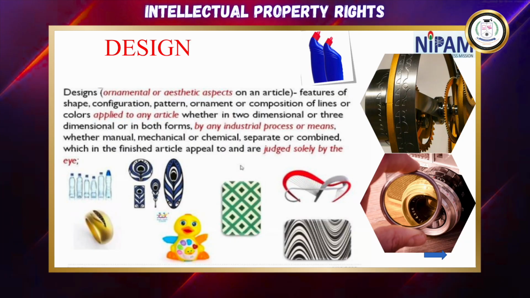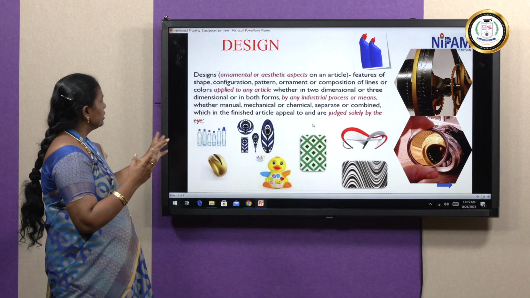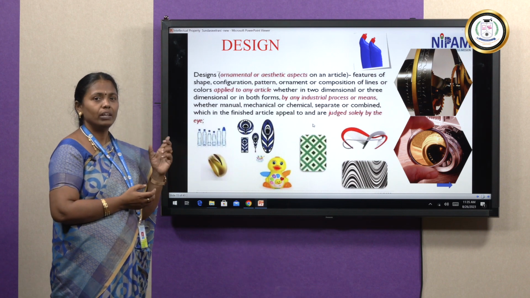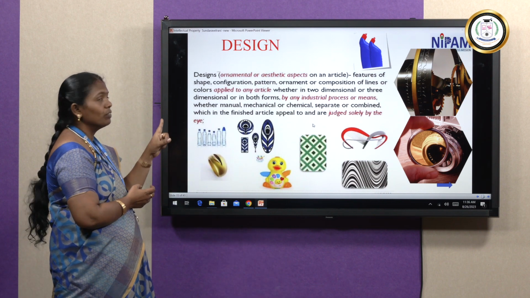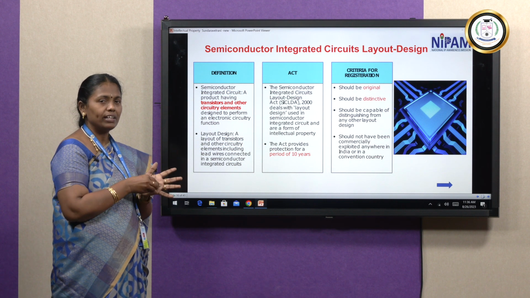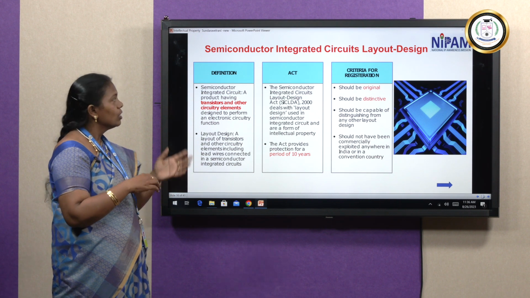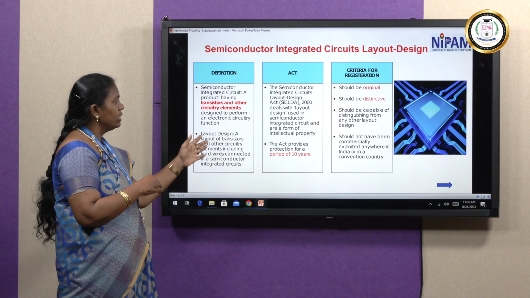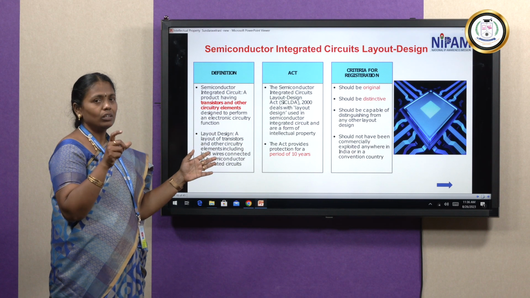Next is my design. How you are designing one motor or one product or one method. Here these are some basic symbols. Whether it is round or vertical, this also they can claim. This is the main part of designing one product. Then the semiconductor integrated circuit layout design. For example, for the EC background people, they will create the circuits with IC chips. How they are keeping their IC chip, whether straight or horizontal or vertical or diagonal, everything they have to define, how it will act. For a period of 10 years they can claim the particular product, right?